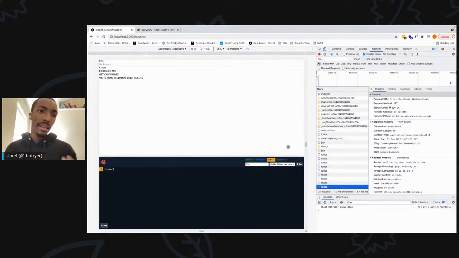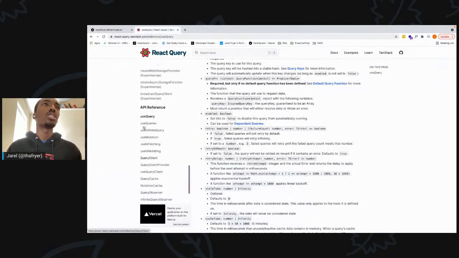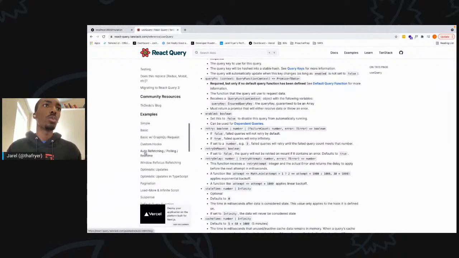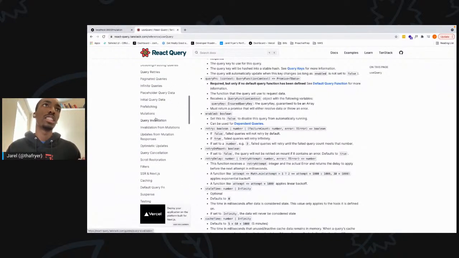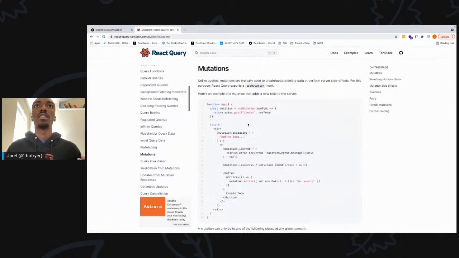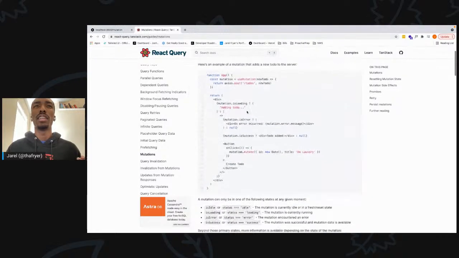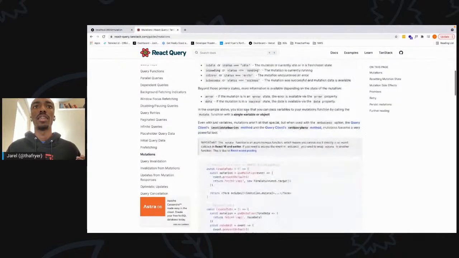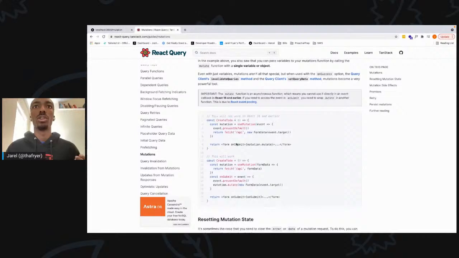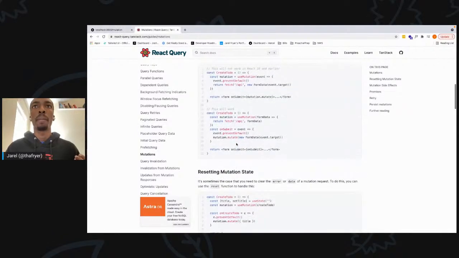So what I showed there was more of an optimistic update, but you could also do this with just the query key here. Let me see if I have an example using the query key. That might have changed in the APIs.